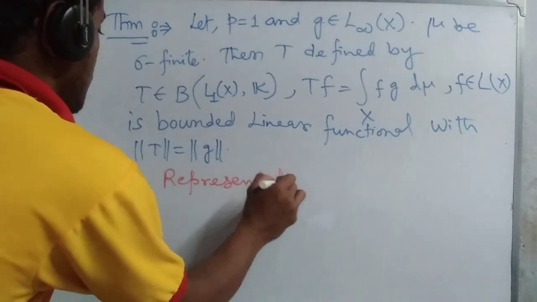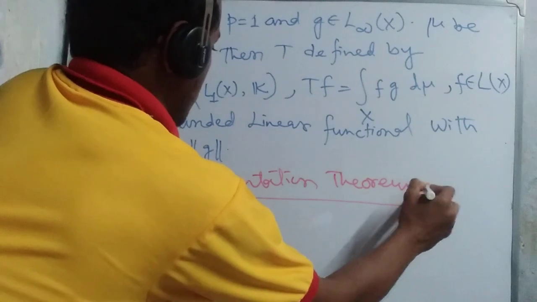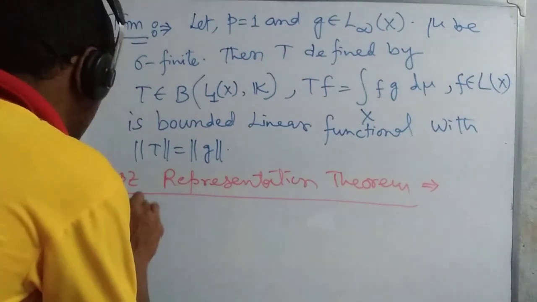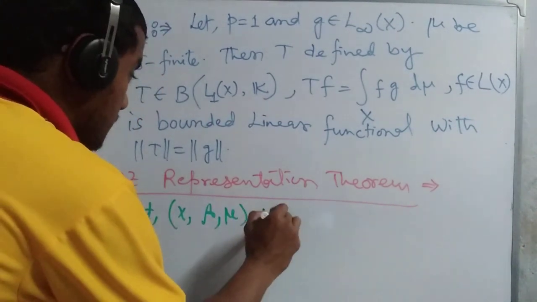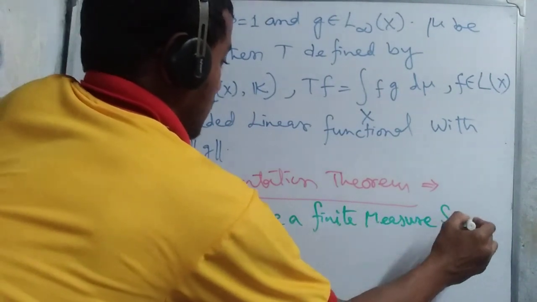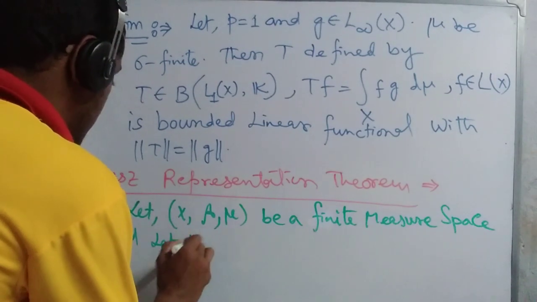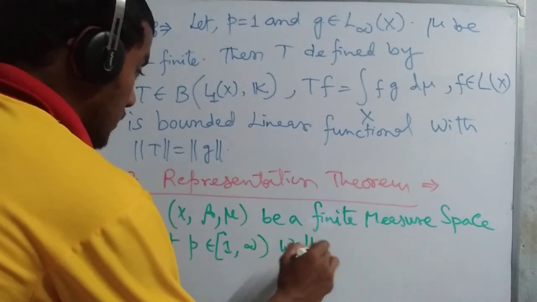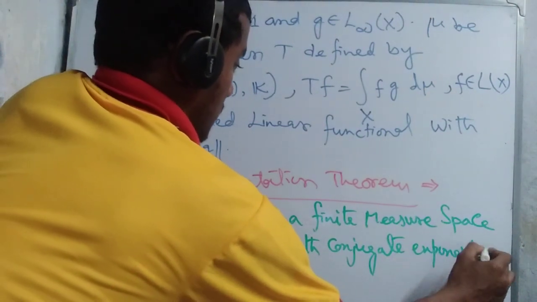Then we write it here. Let X, sigma algebra, mu be a finite measure space, and let p belongs to the interval 1 to infinity, with conjugate exponent q.